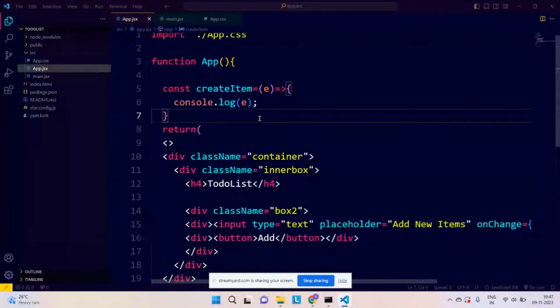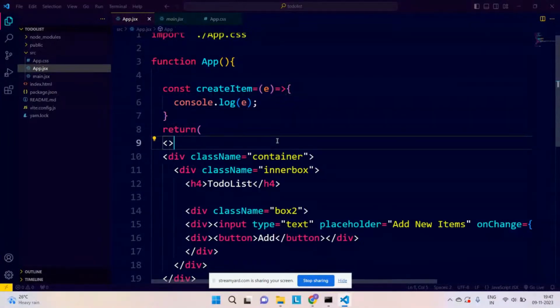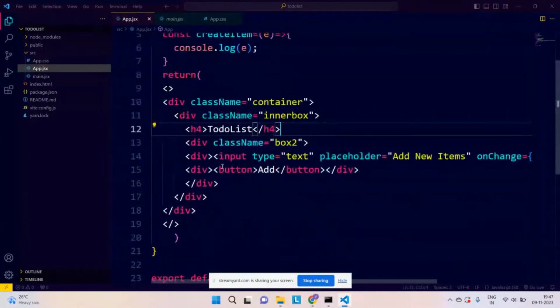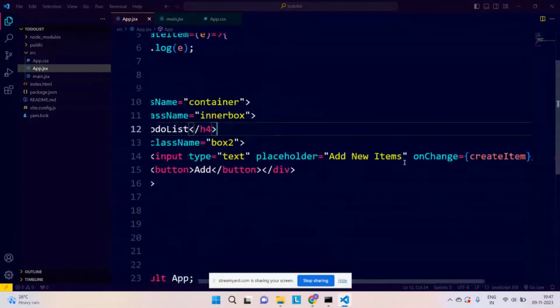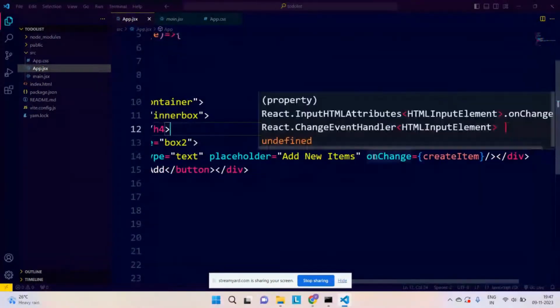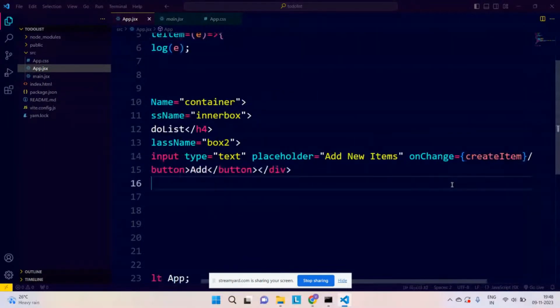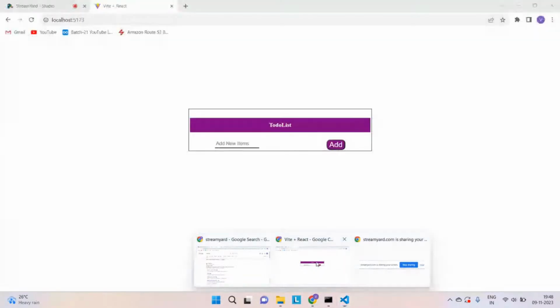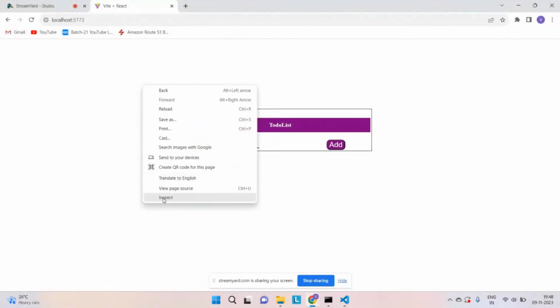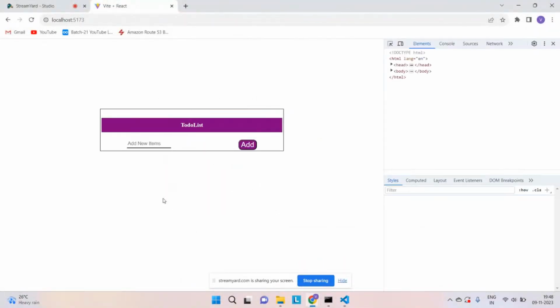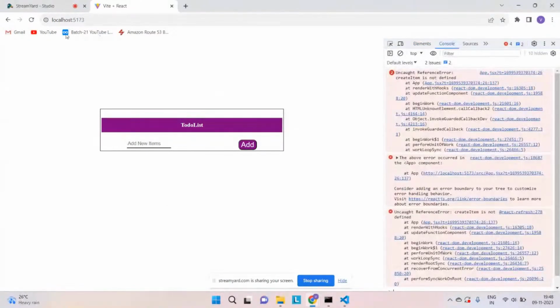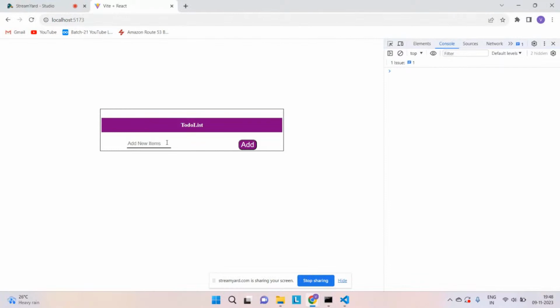Now, what I have done is written one function. Let's say I'm changing anything on this input tag. At that time, this createItem function will be called. Let us check if it is getting called or not. By doing inspect on this page, we'll open my console. I need to check if my function is defined or not. First of all, I will just write something over here.